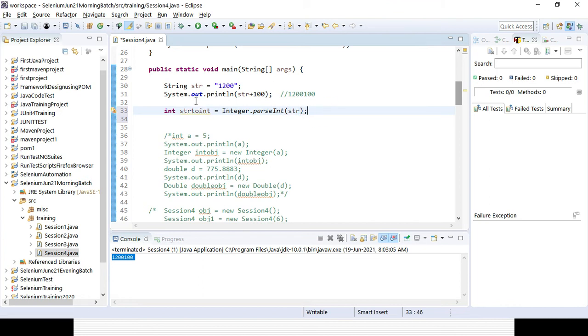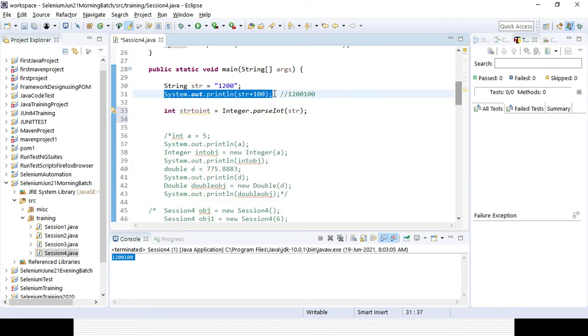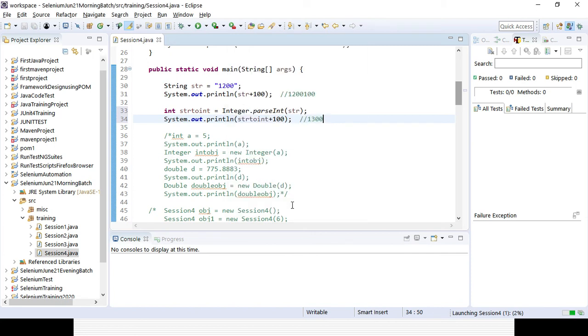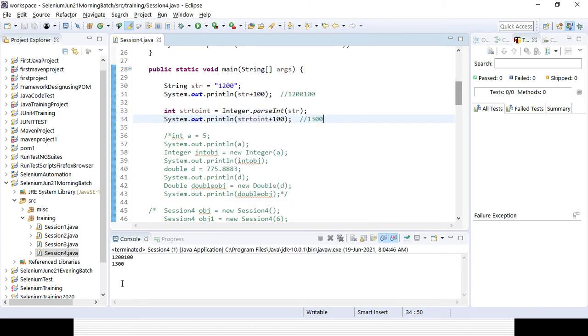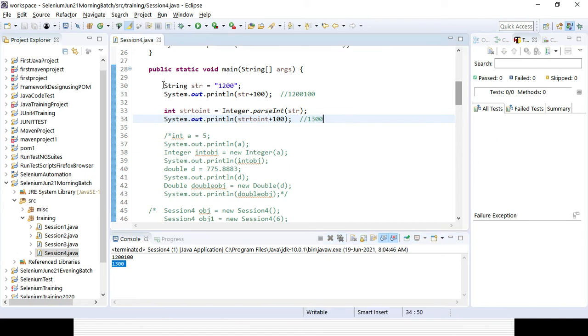Okay, now if I want to perform the operation with that particular variable, you can see the difference here. Instead of str, I can use that variable, so it will be 1200 plus 100 equal to 1300, not concatenating it. Let's try to run it and see here. Okay, you can see the difference. Now it is converting to 1300. That is the beauty of wrapper class. So in case anything is there, we can convert it.